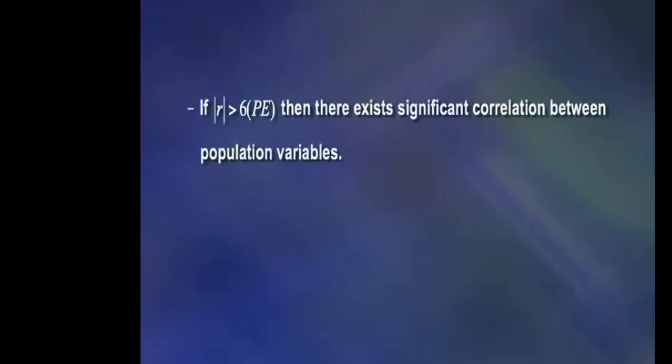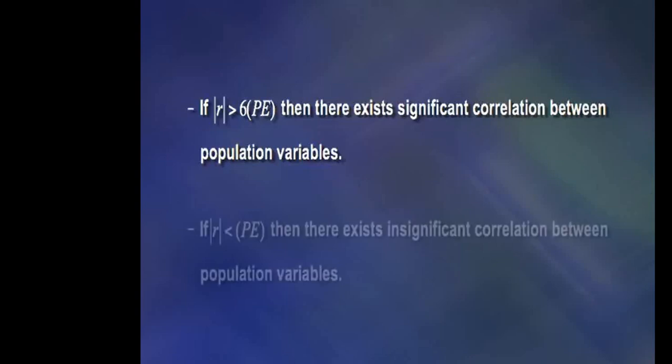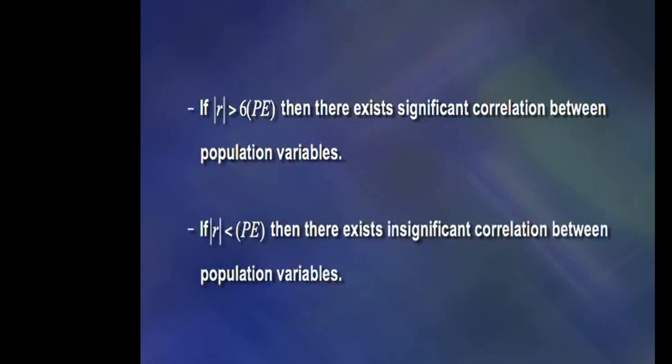If modulus of r is greater than 6 multiplied by PE, then there exists significant correlation between population variables, and if modulus of r is less than PE, meaning probable error, then there exists insignificant correlation between population variables. It is also used to obtain the limit for the population correlation coefficient within which it is expected to lie. This limit is given by r minus probable error to r plus probable error, which is written as r minus PE to r plus PE.